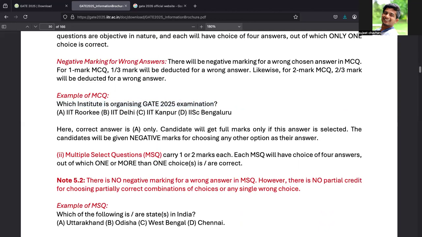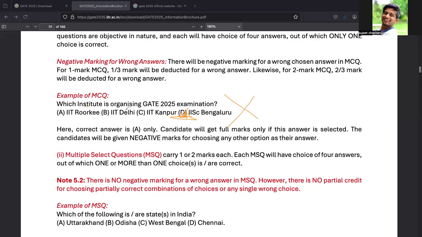Multiple choice question means you have to select one option out of these four, A, B, C, D. Let's say someone selects this D option and marks it in the exam. But as we know, the institute organizing the GATE exam is IIT Roorkee. So this D option is wrong.